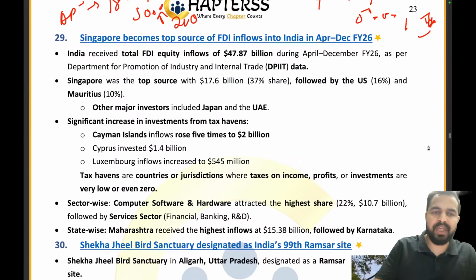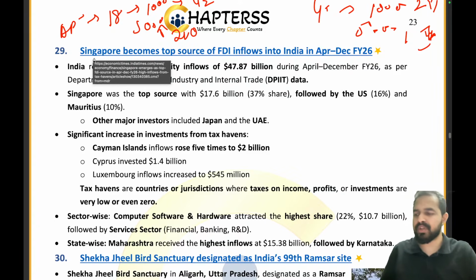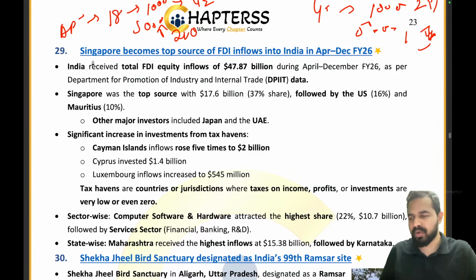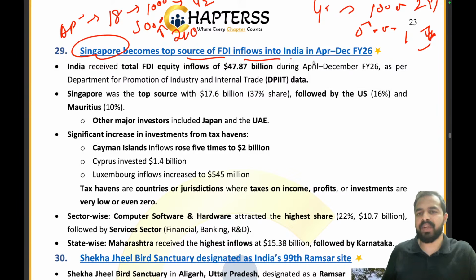Now let's move on to the next news article, my dear friends. Only 2 articles are left. Let's complete it, then we will be moving on to the remaining articles tomorrow. So guys, Singapore has become the top source of FDI inflows into India in April to December 2026. A very important part. So many times we see that these questions are being asked.